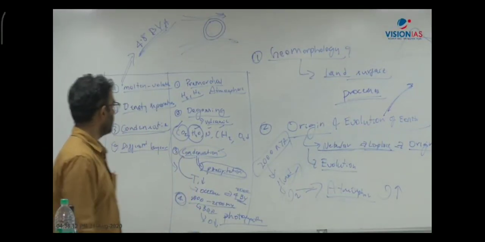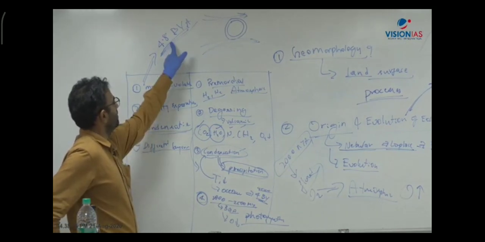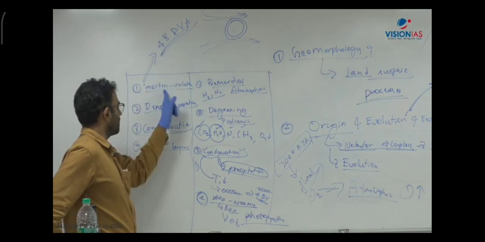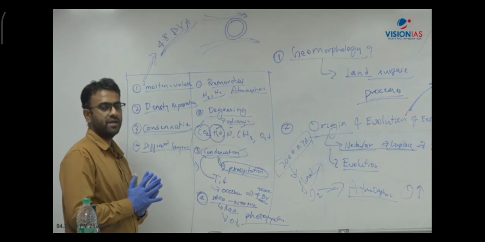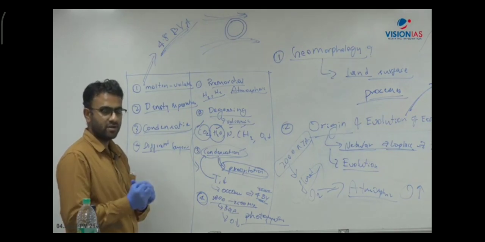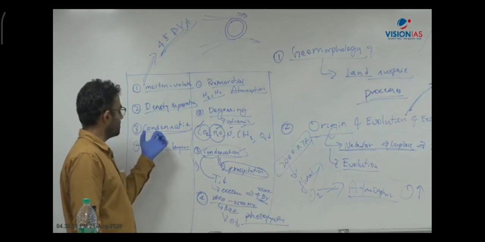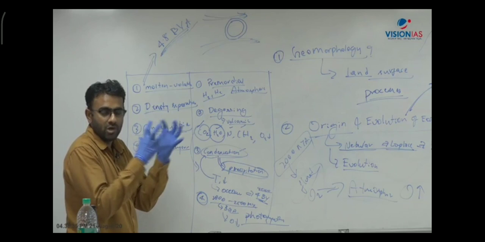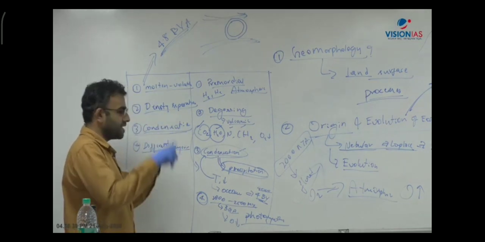Okay, I'll briefly repeat. Initially it was a molten volatile state. That is when the earth was originated 4.8 billion years ago, and after that the density separation led to the separation of all the different material. As per the density, heavier material sank to the center, lighter material came near to the surface, and after that the condensation, here I am talking about the compression, compaction of the entire earth. The size of the earth became smaller and then the different layers were formed.